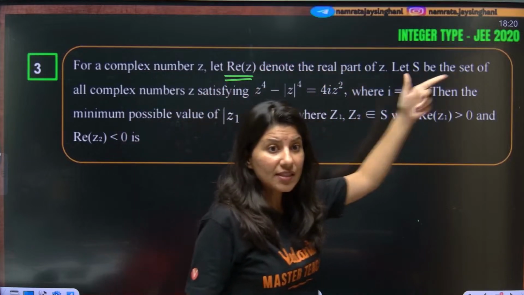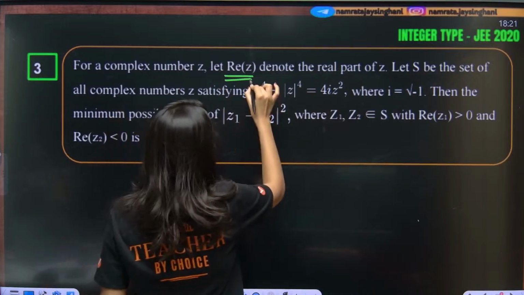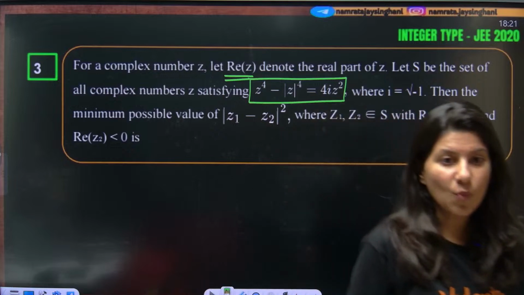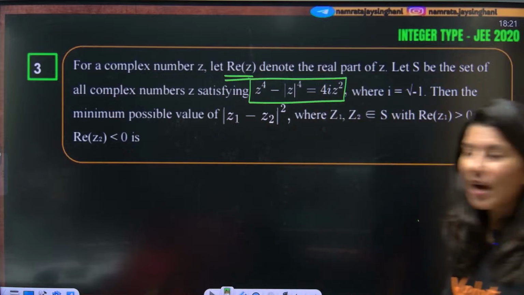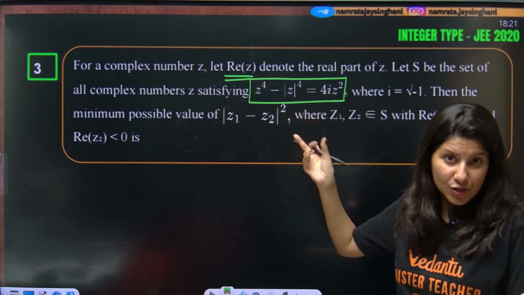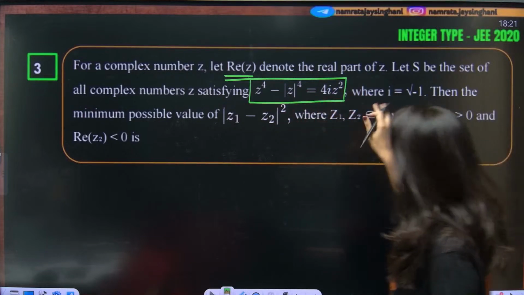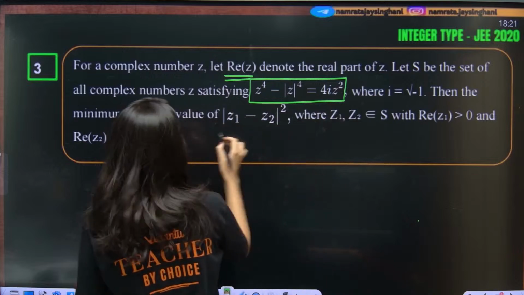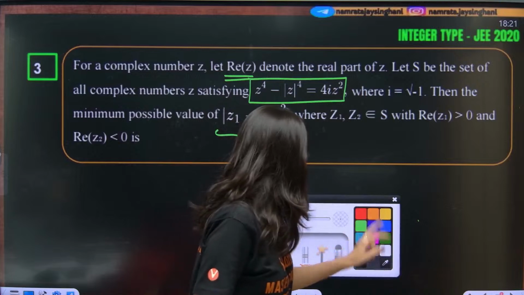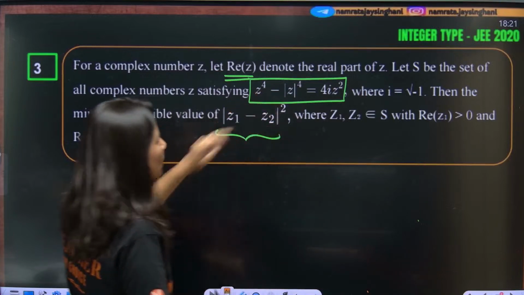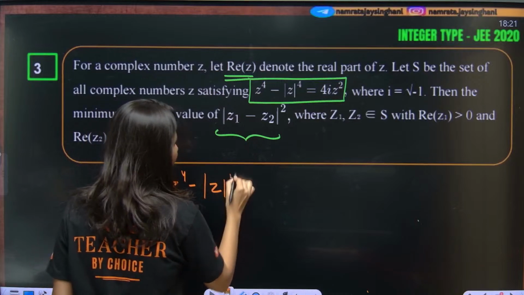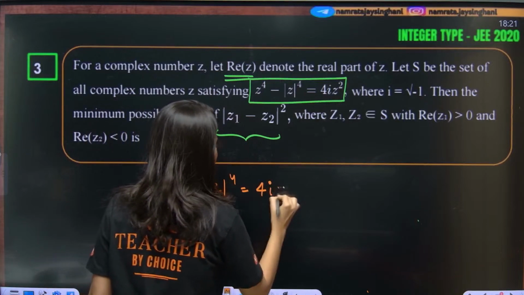Let S be the set of all complex numbers satisfying this: Z power 4 minus mod Z power 4 is equal to 4 iota Z square. This is the equation. We are going to decode this equation. But after that, what is the minimum possible value of mod of Z1 minus Z2 square? Okay. So we'll come back to this, but let me just decode this equation. Z power 4 minus mod Z power 4 is equal to 4 iota Z square.